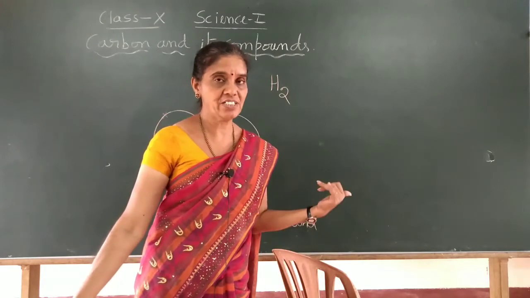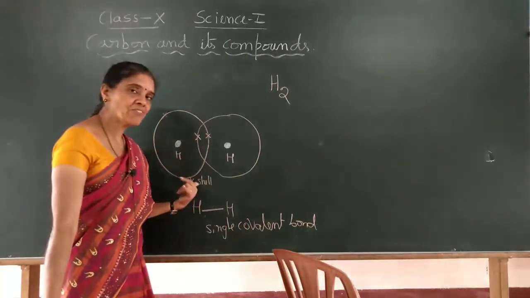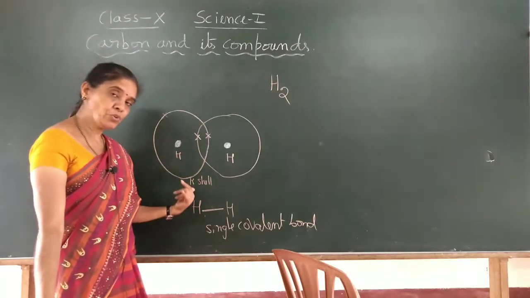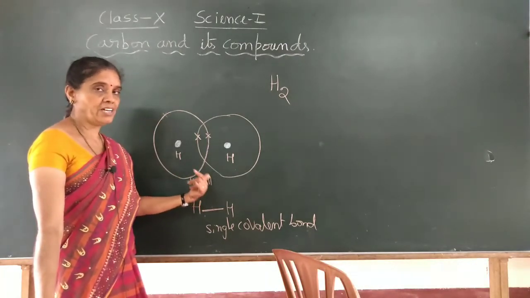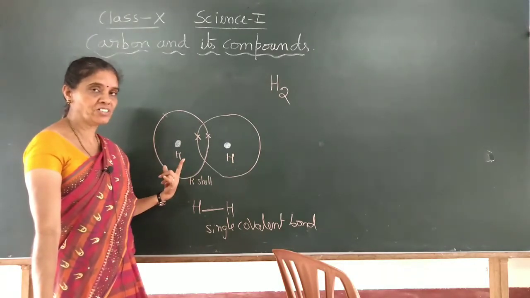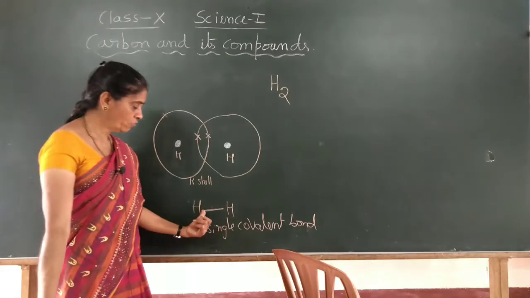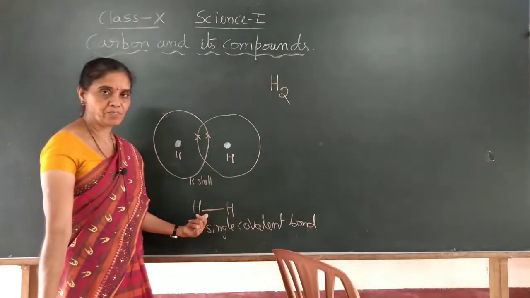Here it is hydrogen atoms. 2 hydrogen atoms share one pair of electrons, 2 electrons, between themselves, and by doing this they form a covalent bond. It is called a single bond because one pair of electrons is shared, and we symbolically represent this as H, one line, and another H.